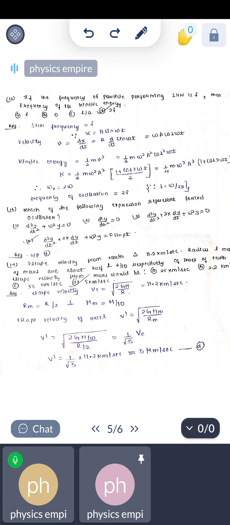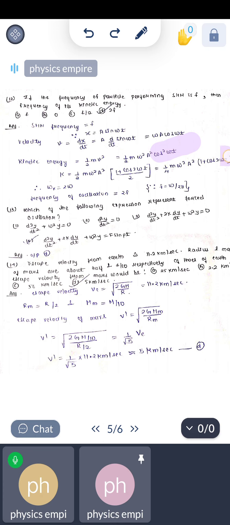From here we will write cos square omega t as cos 2 omega t equals 2 cos square omega t minus 1, so cos square omega t equals (1 plus cos 2 omega t) by 2. On taking the 1 by 2 outside, we get 1 by 4 m omega square A square (1 plus cos 2 omega t).